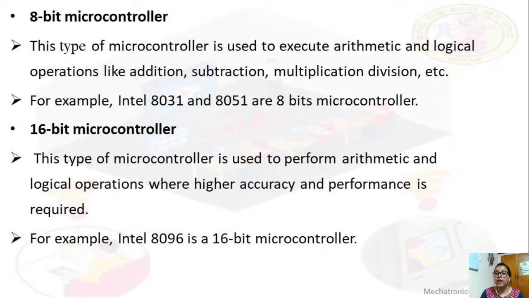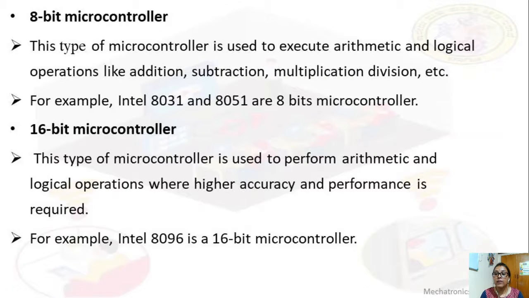So here for the 8-bit microcontroller, the internal bus is 8-bit. What is a bus? A bus is nothing but a group of wires which carries either data, address or control signals. Examples of 8-bit microcontrollers are Intel 8031, 8051, and also PIC and the Motorola MC68HC11, which is also an 8-bit microcontroller.